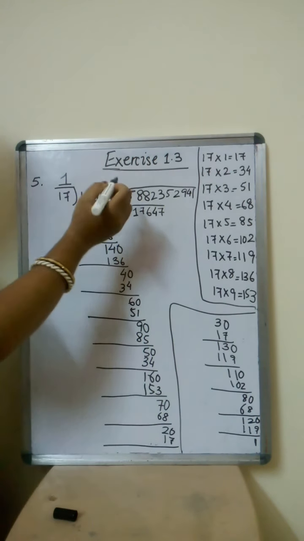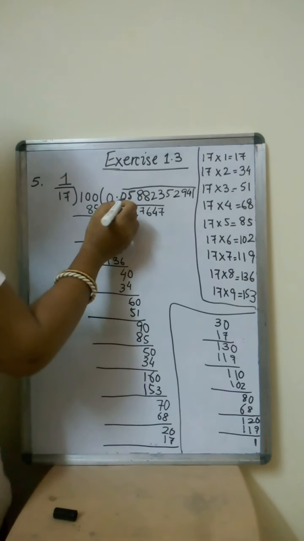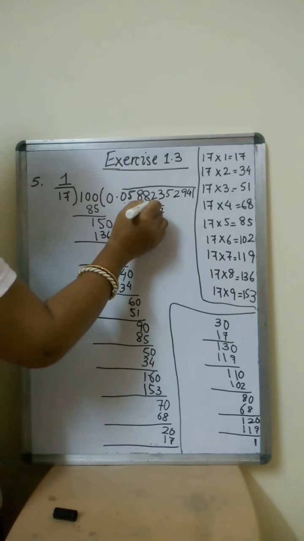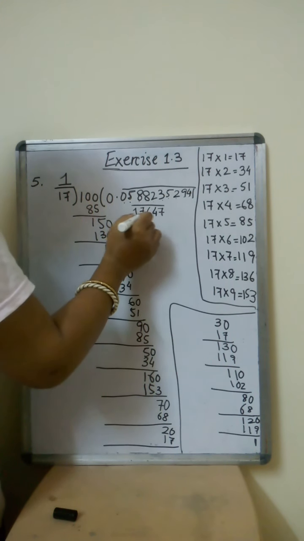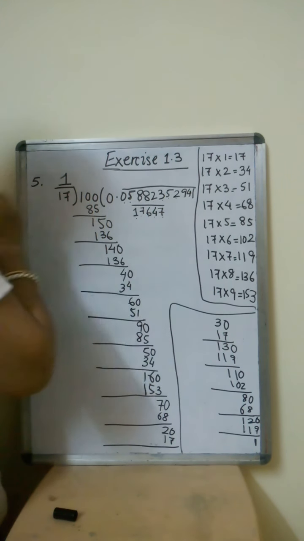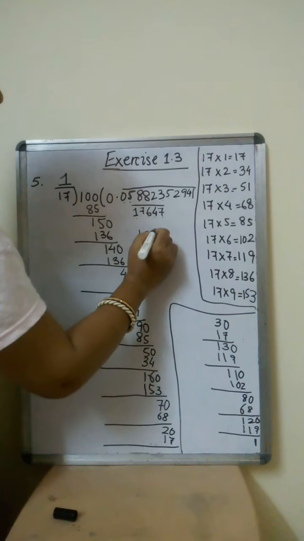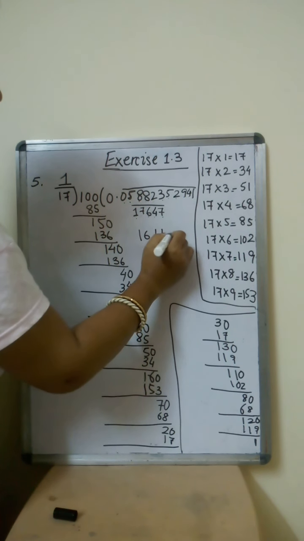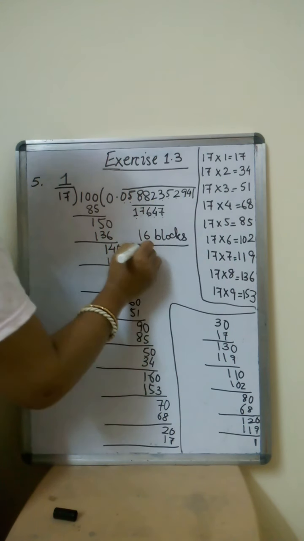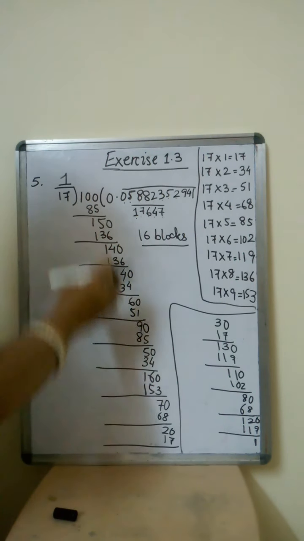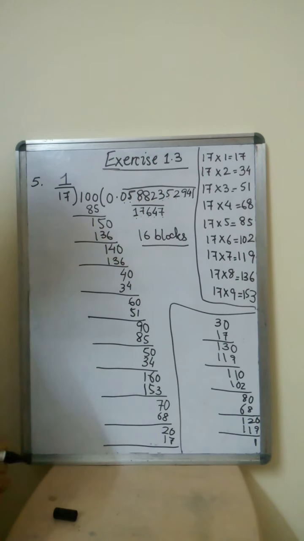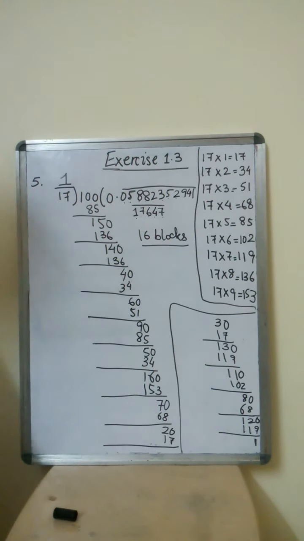Now we'll count. They have asked us what is the maximum division of blocks. See here, 1, 2, 3, 4, 5, 6, 7, 8, 9, 10, 11, 12, 13, 14, 15, 16. How many? 16 blocks we have. Right? So this is your answer. You can write it neatly in your notebook. Next we come to question number 6.